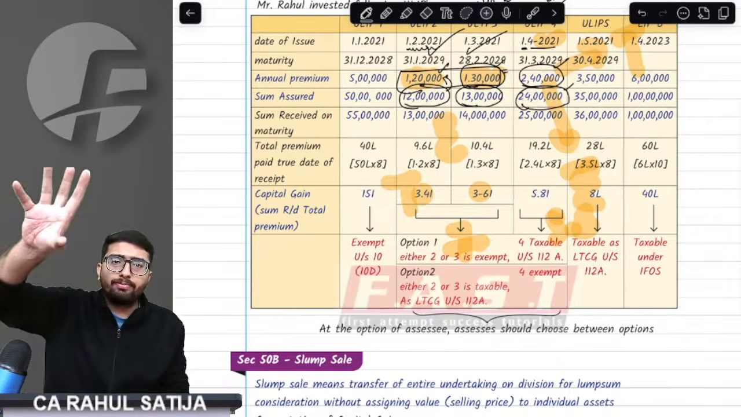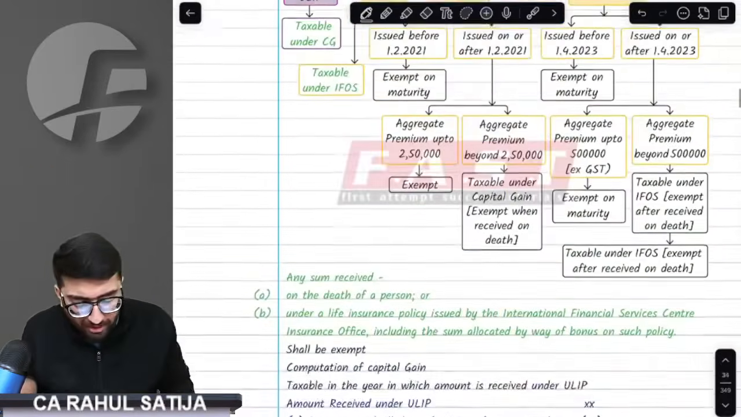Are we clear with ULIP taxation, sir? Very much clear with the ULIP taxation.